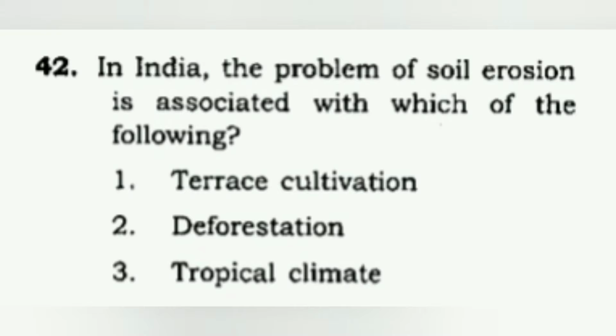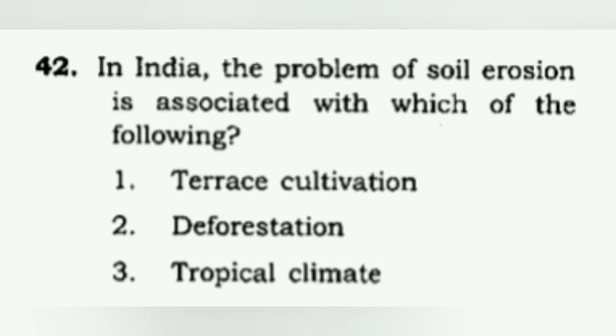In India, the problem of soil erosion is associated with which of the following? Now, terrace cultivation is not at all a cause of soil erosion. Deforestation, without a doubt it is. And tropical climate, come on, we have plants in the tropical climate also, so that's also not a very disadvantageous thing. So this is a very clear-cut answer, and I am just hoping that 2021 has questions like these.